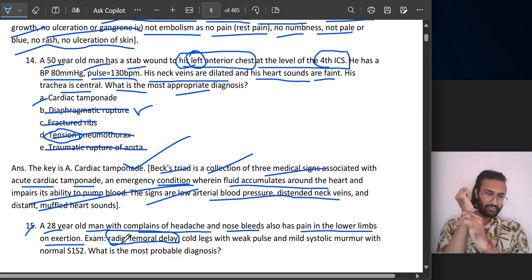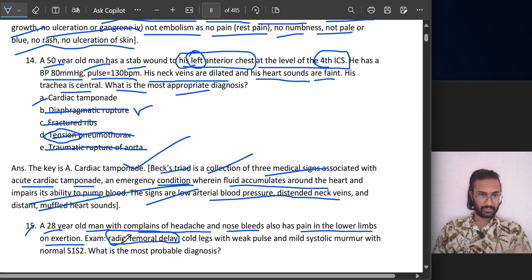Radial pulse, you see, and femoral pulse you see, and there is a difference, a delay is there. And when you hear this word inside your question, one condition should be inside your mind, that is aortic dissection.